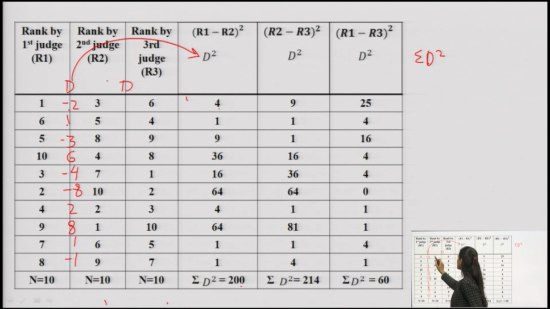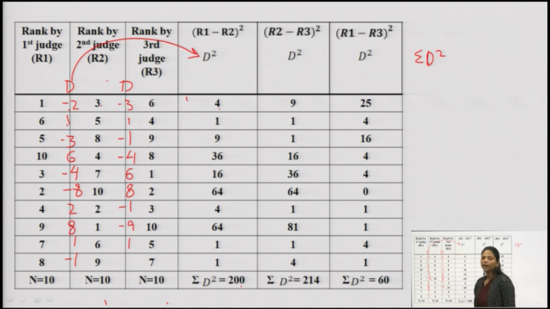How we are supposed to do is, 3 minus 6 gives me minus 3, 5 minus 4 gives me 1, 8 minus 9 gives me minus 1, 4 minus 8 gives me minus 4, 7 minus 1 gives me 6, 10 minus 2 gives me 8, 2 minus 3 gives me minus 1, 1 minus 10 gives me minus 9, 6 minus 5 gives me 1, 9 minus 7 gives me 2. Now, this is the difference of rank between judge 2 and 3. My formula again asks for D square, so I am supposed to square this difference and I will obtain D square here.